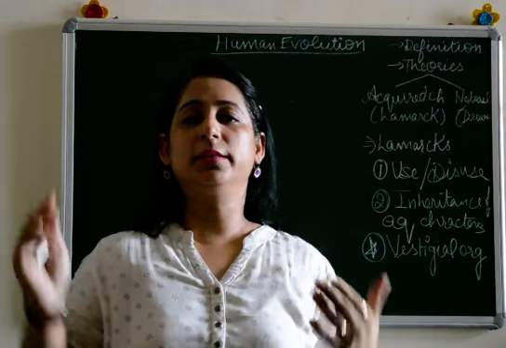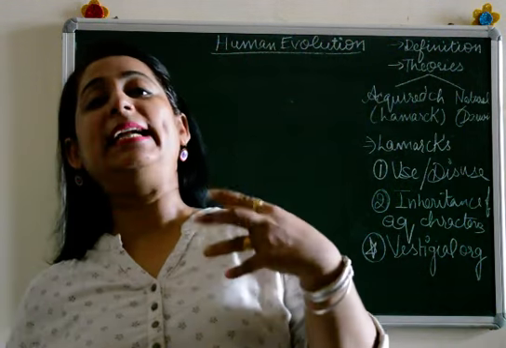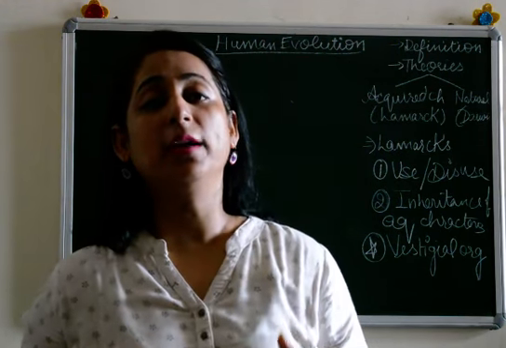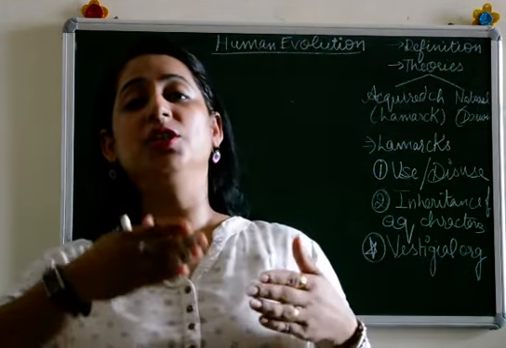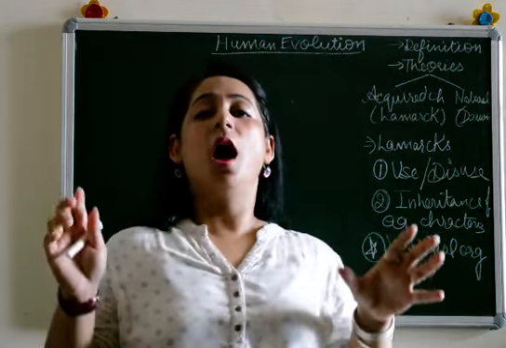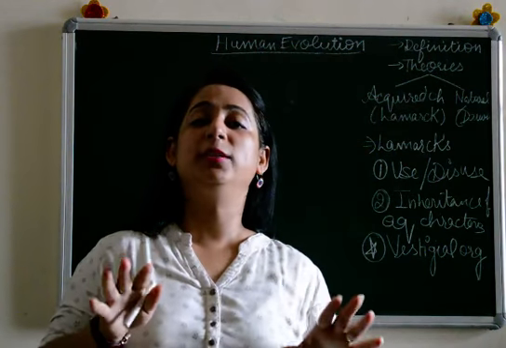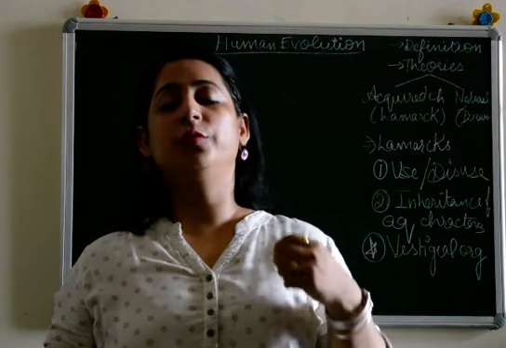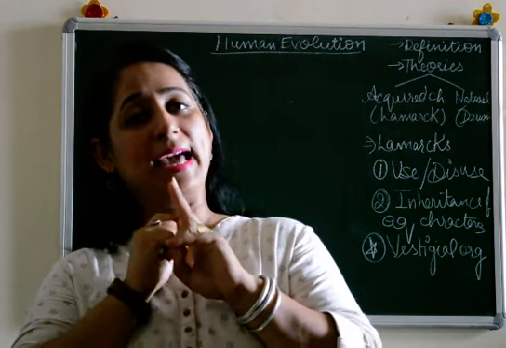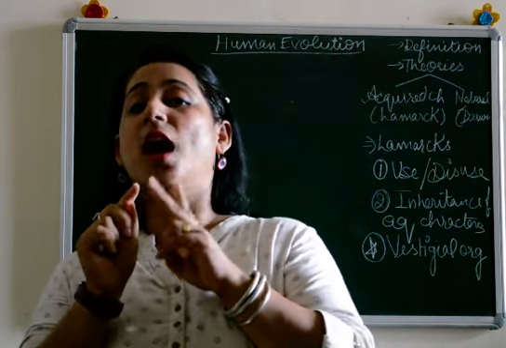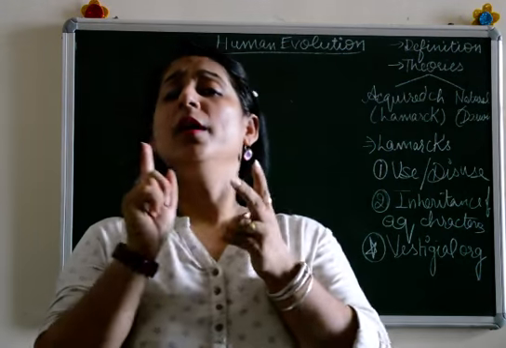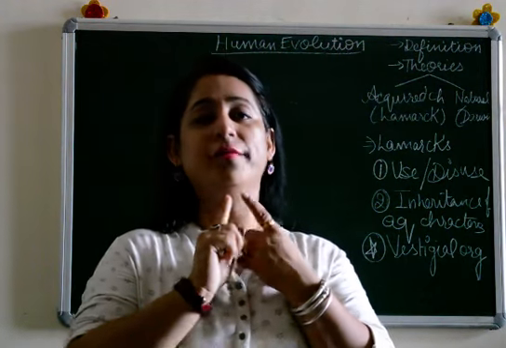There are multiple theories, but there were two which were greatly accepted, which told us how organisms developed generation after generation, and how present organisms evolved. These were Lamarck's theory of inheritance of acquired characters and Darwin's theory of natural selection. Now we'll be dealing with Lamarck's theory.